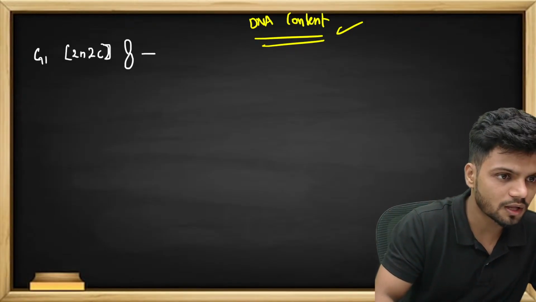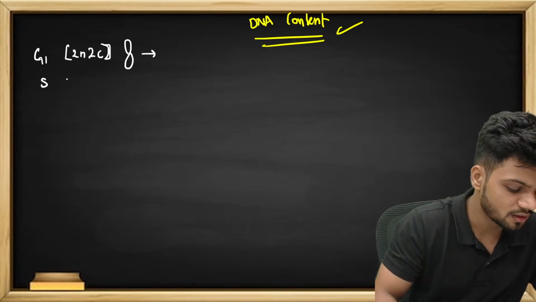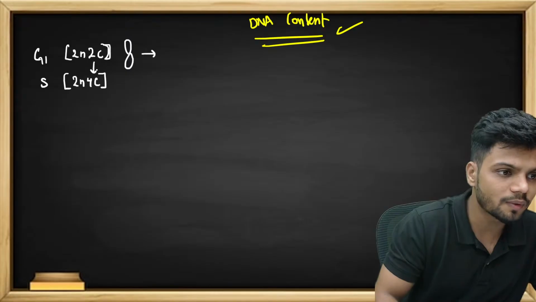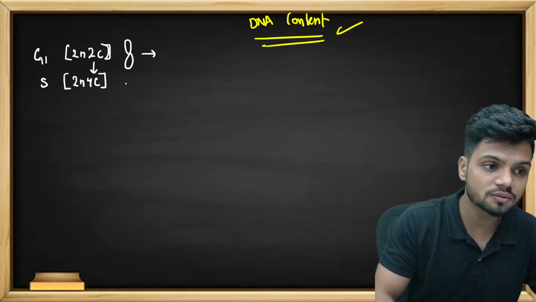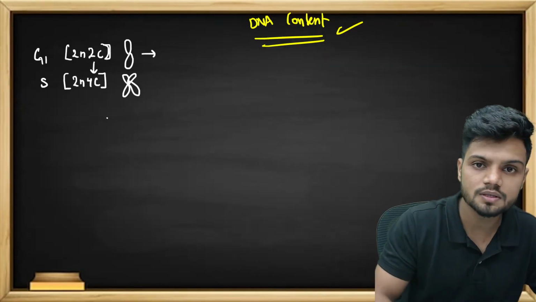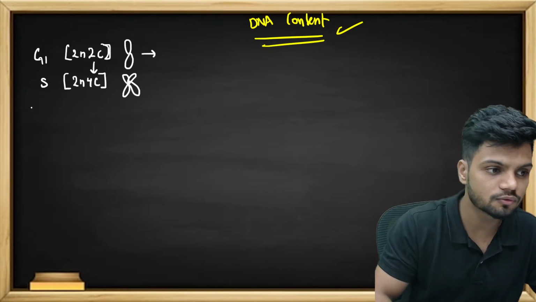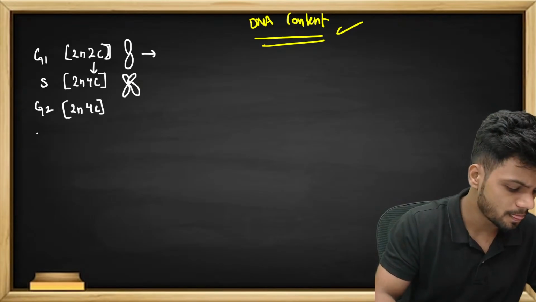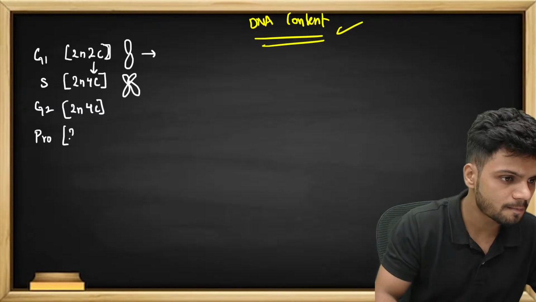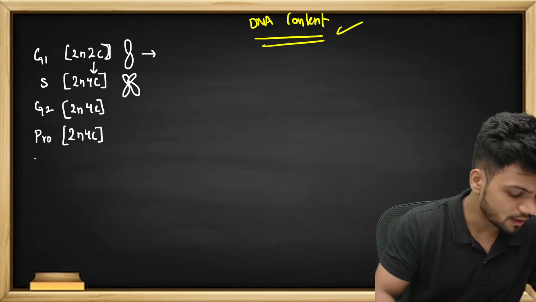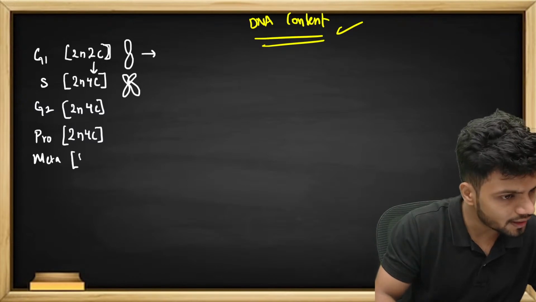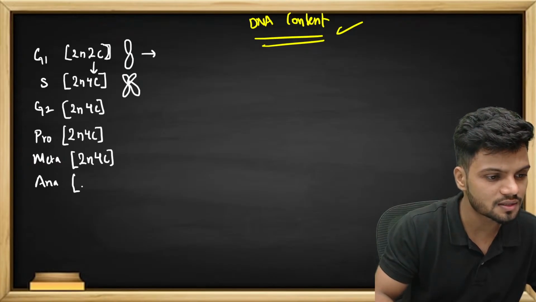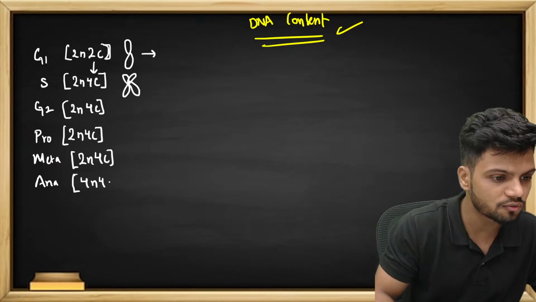Now, what about in S phase? What happens in the S phase? In S phase, we have 2N 4C. Why 2N 4C? From 2C to 4C, why? Because there is the DNA replication. So this is your chromosome now, with 2 sister chromatids, 2N 4C. Now what about G2? G2 remains the same, 2N 4C. In the case of prophase, 2N 4C. In the case of metaphase, again 2N 4C. But in the case of anaphase, understand, it is 4N 4C.